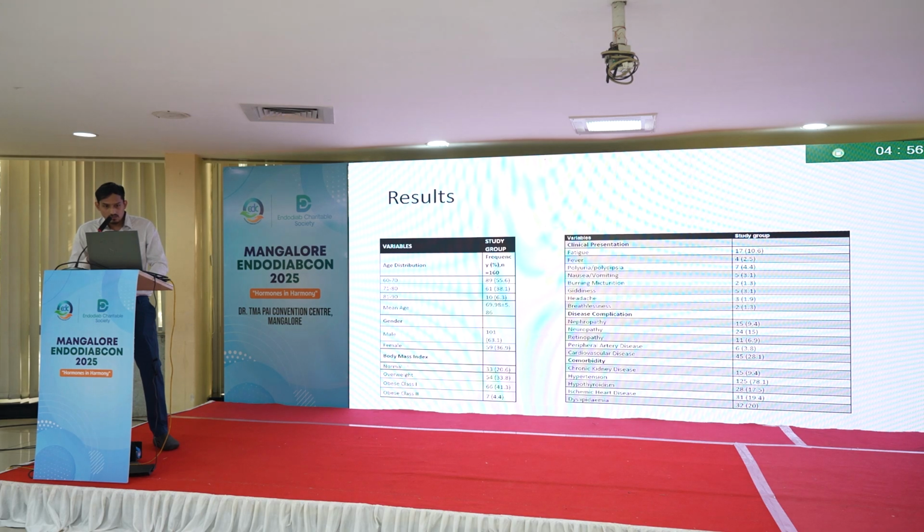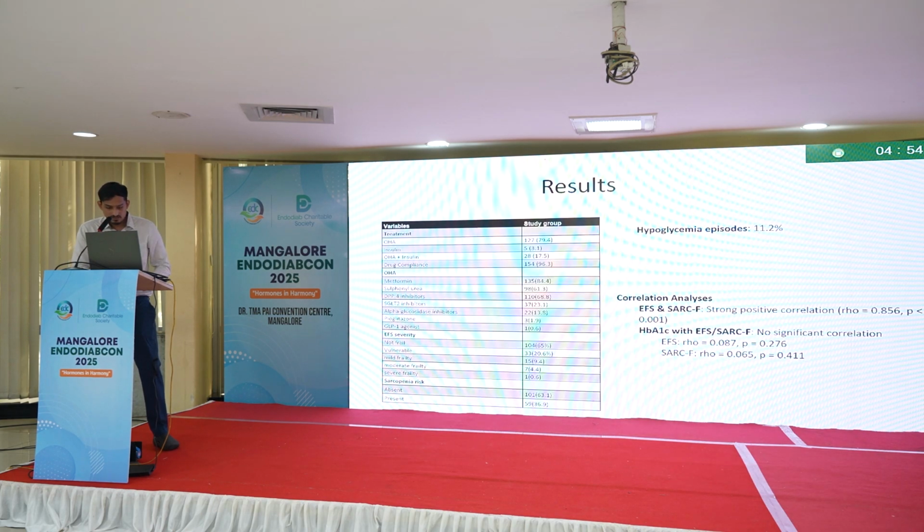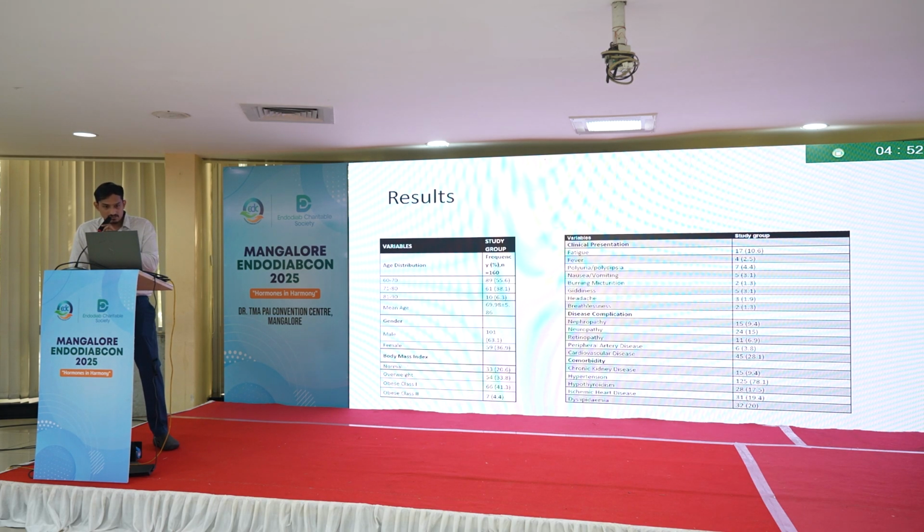Coming to results, most of my population was between 60 to 70 years of age group, 55.6% in that, and 38.1% were in 71 to 80 age group, predominantly males, which comprise 63.1%. Body mass index, this was based on Asian classification. Majority of them were in obese class 1, 41.3%. So this was between 25 to 29.9.